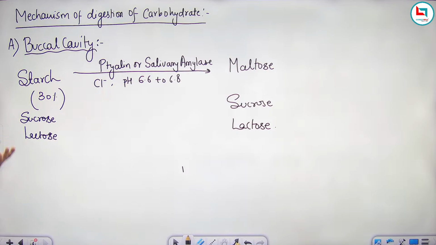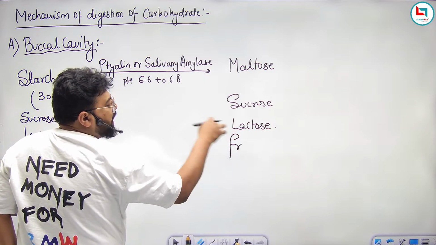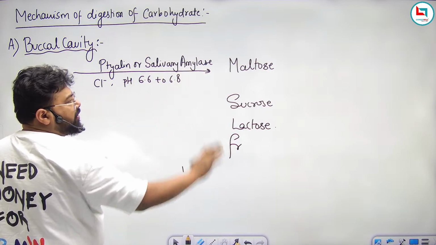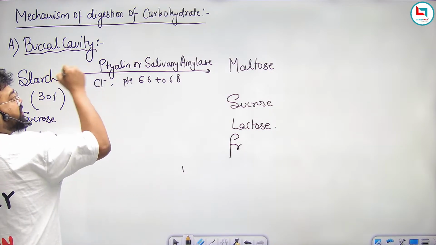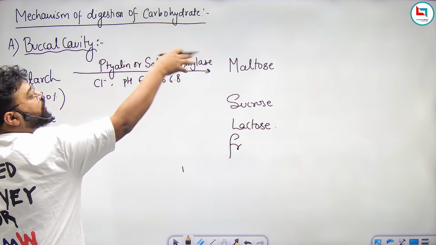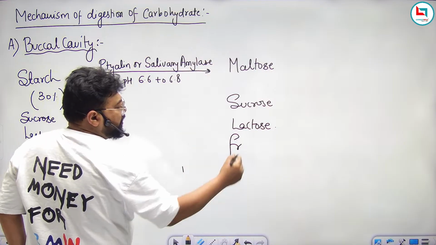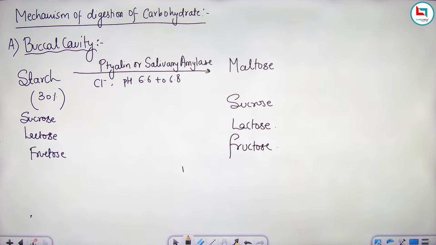So if you are taking fructose, it will remain like fructose in our buccal cavity. If you are taking sucrose, it will remain like sucrose in the buccal cavity. If you are taking maltose directly, it will remain like maltose in the buccal cavity. But if you are taking starch, this starch will get transformed into a different carbohydrate, a disaccharide known as maltose. All the rest of the sugars will remain as they are.